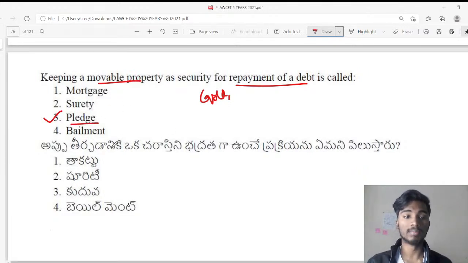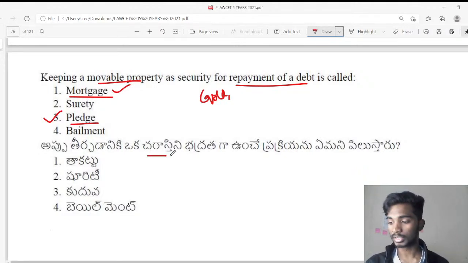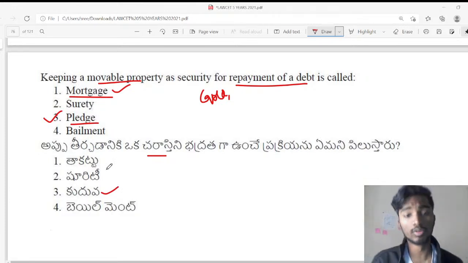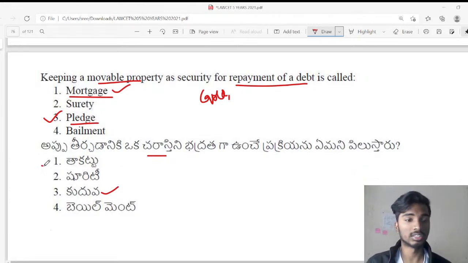Whenever you are keeping an immovable property, immovable property means it can be a property. When it is property, the answer is mortgage. Keeping a movable property as security for a debt, that is, a property we are able to move, is known as pledge. And when you are keeping an immovable property, that is like land or a house, it is mortgage.